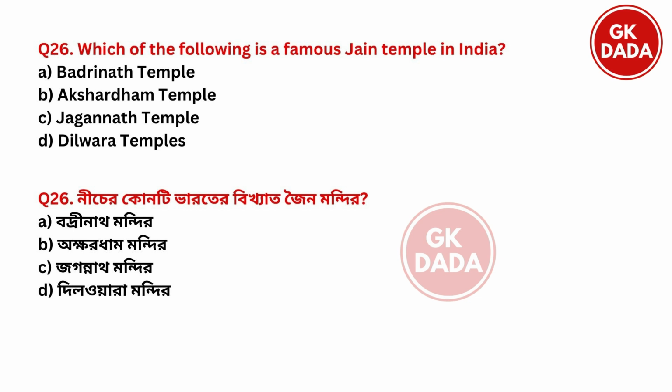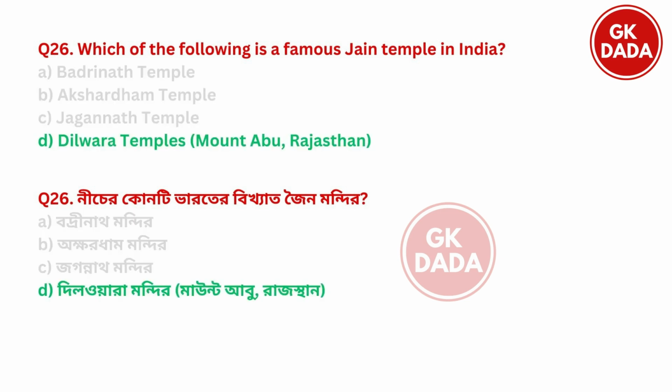Next, which of the following is a famous Jain temple in India? Badrinath temple, Akshardham temple, Jagannath temple, Dilwara temple. So the famous Jain temple in India is option D, Dilwara temple. It is in Mount Abu, Rajasthan.